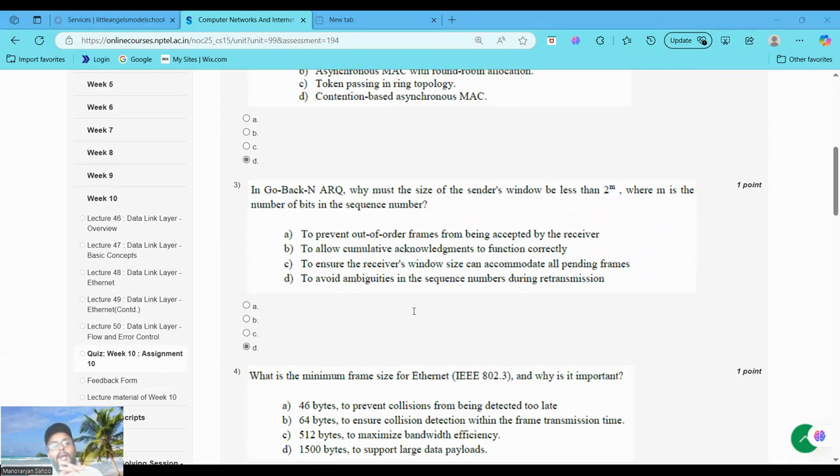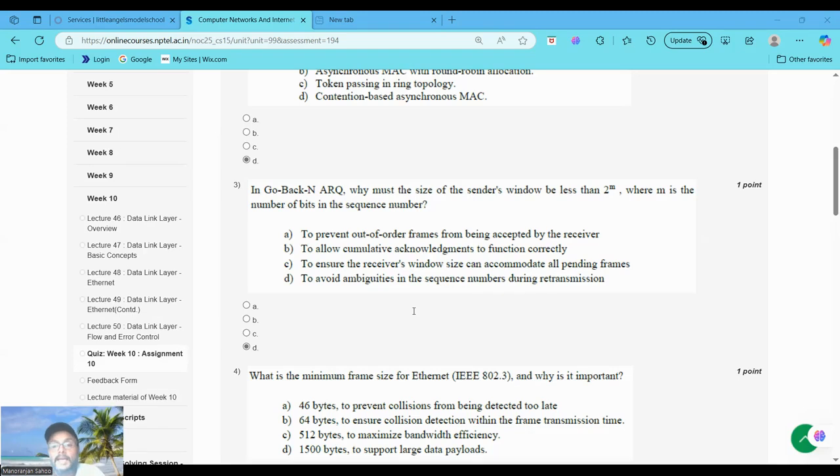In Go-Back-N ARQ, the sender can transmit multiple frames up to the window size before receiving an acknowledgement. The sequence numbers are assigned using m bits, so the range of the sequence is 0 to 2 to the power m minus 1. If the sender's window size is equal to or greater than 2 to the power m, the sequence numbers will wrap around too quickly and cause ambiguity. For example, if m equals 3, the sequence numbers are 0 to 7 and the window size is 8. The sender might send 0 to 7 and then reuse 0.